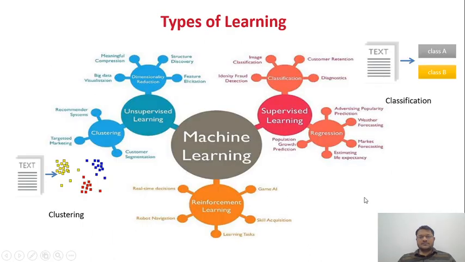Types of learning. There are three types of learning: one is supervised learning, another is unsupervised learning, and the third is reinforcement learning. Again, these all come under AI, because if you remember my previous slide, the bigger set is AI, inside it one subset is machine learning, and inside machine learning we have one more set that is called deep learning.